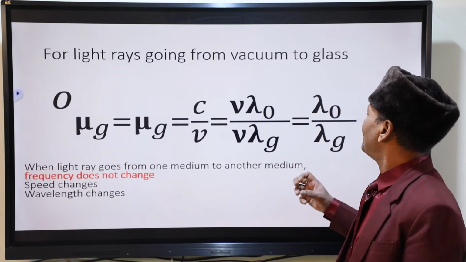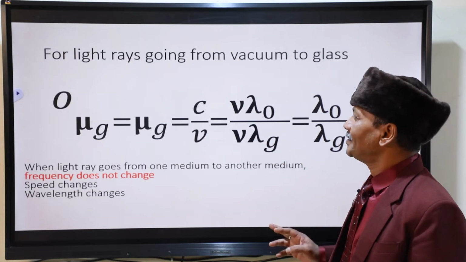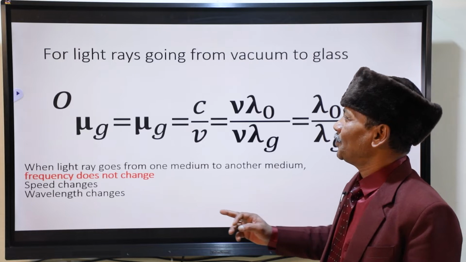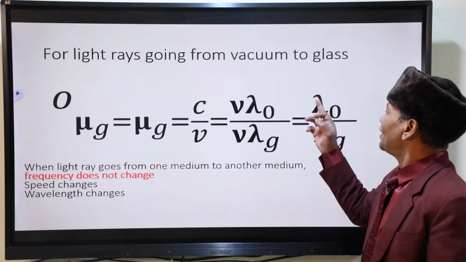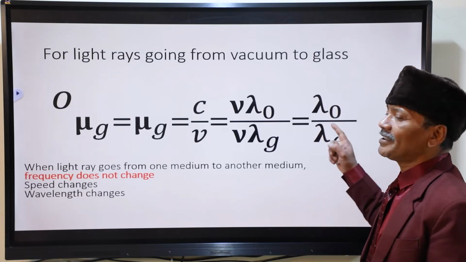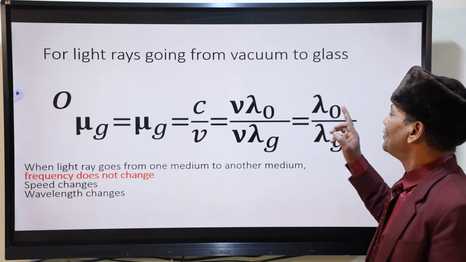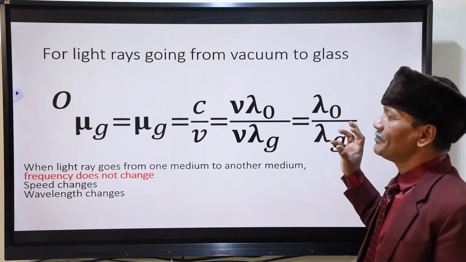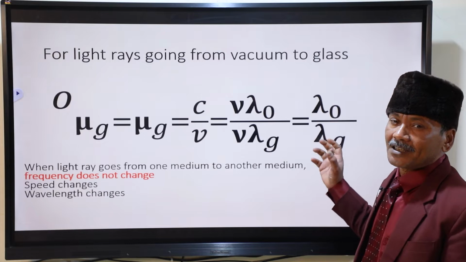What will be the wavelength in glass? For two given media, one medium, another medium, this will become the wavelength in first medium and this will become the wavelength in the second medium. When the light ray is going from one medium to other medium, wavelength in one medium is given, then you can find out wavelength in other medium.